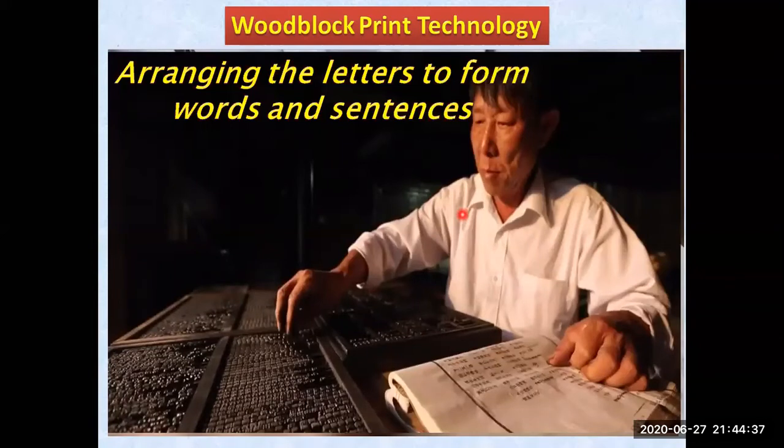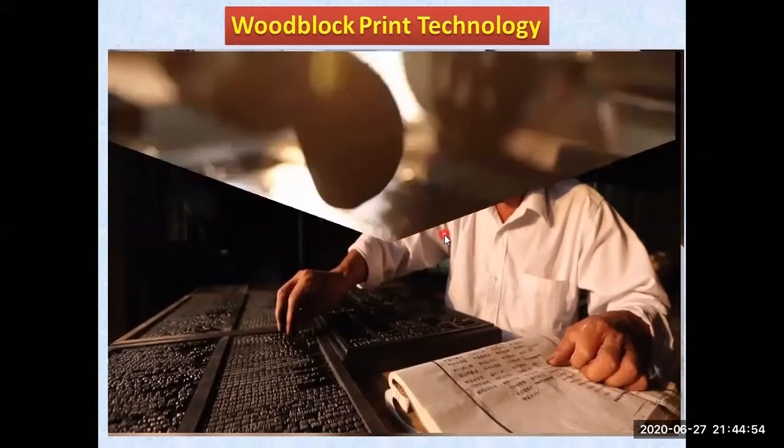So you can see the next word is "letters," and over here, the letters. They will have to print E 2 times, they will have to get T 2 times. So like this they were carving out the letters and then arranging them to make sentences or words. Now the next one, you can see the man is arranging.